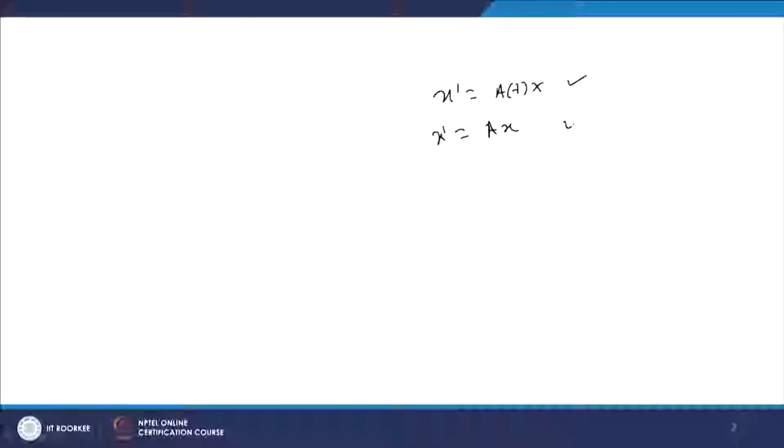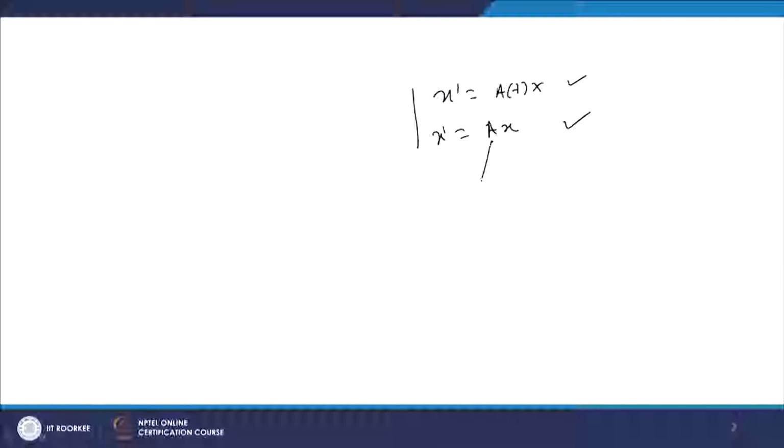You can understand it like this: in previous few classes we have discussed x' = A(t)x, and how to find a solution of this, and x' = Ax. First we discussed the existence and uniqueness criteria, and then we found the solution method to find the fundamental matrix of solution of these two systems.